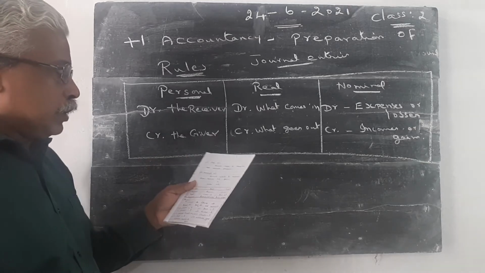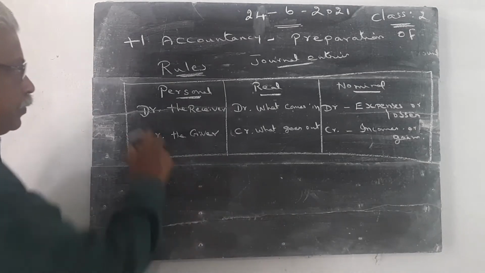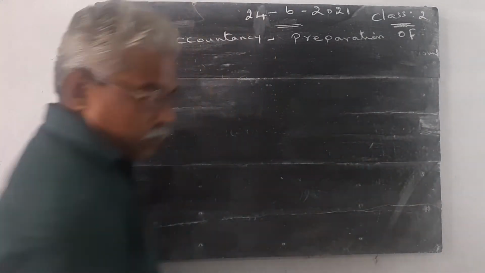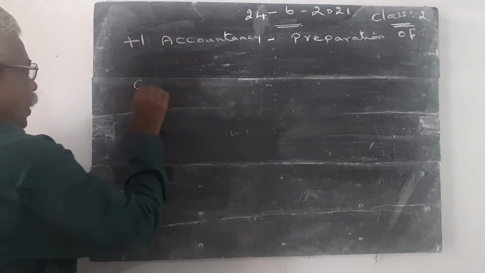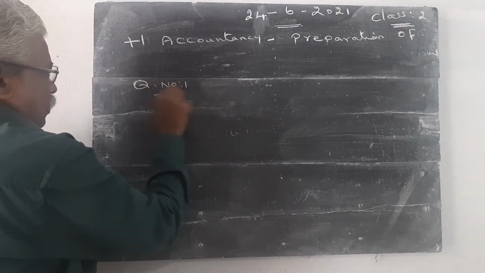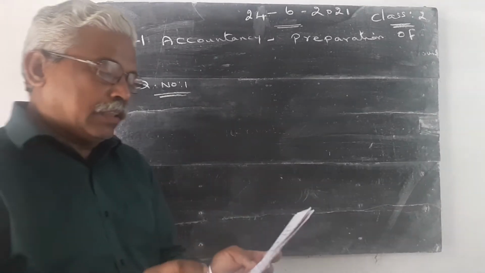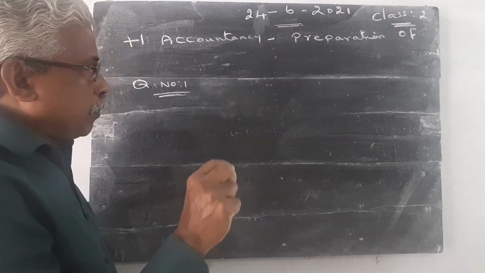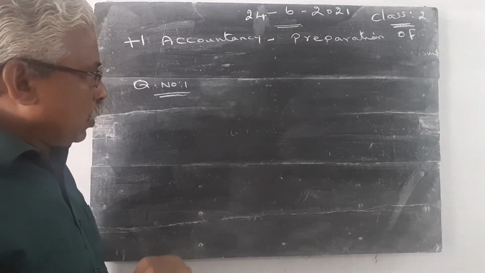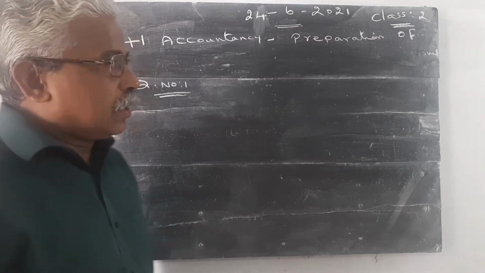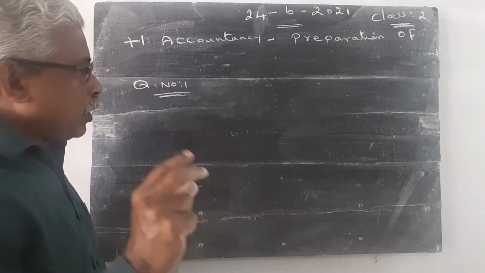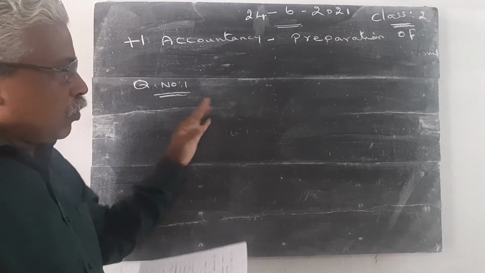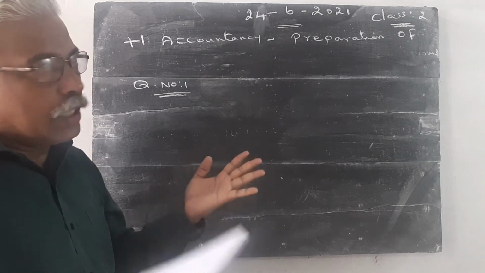Then I want to explain question number 1. First, I have 10 questions. If time permits, I will complete the entire 10 questions within this class. I am going to take the class just for 20 minutes. This is a fundamental class, so I will explain in just 20 minutes. So please listen to the class carefully. If the 10 questions are not completed, we will continue in the next class.